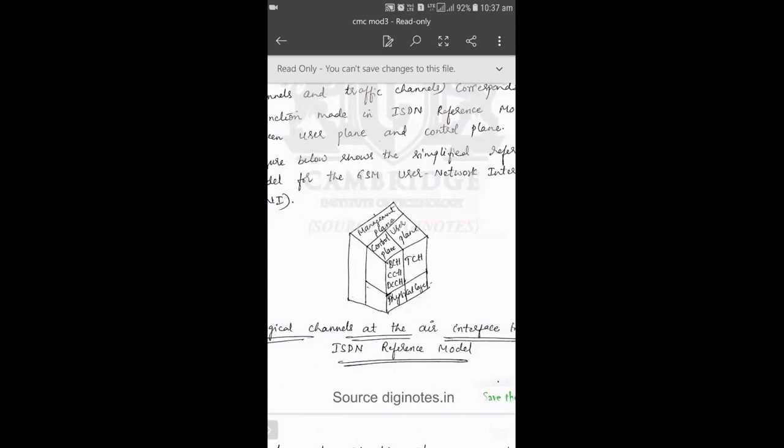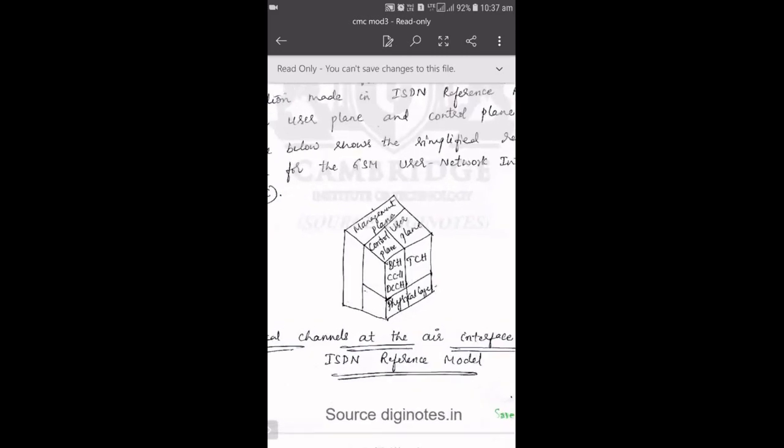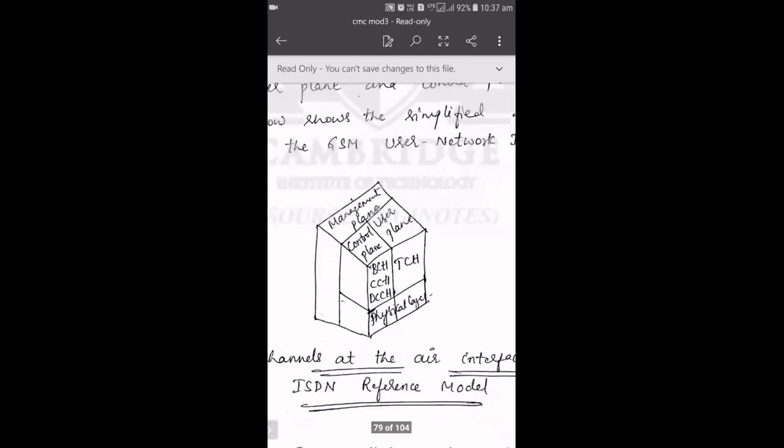Even in the 3-dimensional view, you can see here the very basic layer is the physical layer. Physical layer remains the same thing, whether it is a control plane or user plane, because it basically provides end-to-end connection, error detection, correction and all those things. Above that, you have your traffic channel. Basically, traffic channel, you know, is used to carry the user data. That is the reason it is mentioned below the user plane. Below the user plane, you have the traffic channel because it is used to carry data as well as speech.